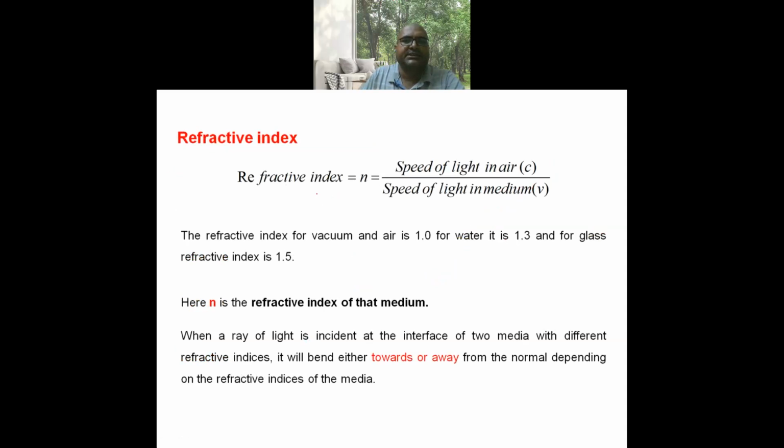Refractive index. It is represented by n, and it is a ratio between speed of light in air and speed of light in medium. The refractive index of vacuum is 1.0. Water refractive index is 1.3 and glass refractive index is 1.5. When a ray of light is incident at the interface of two media with different refractive indices, it will bend either towards or away from the normal based on the refractive indices of the medium.